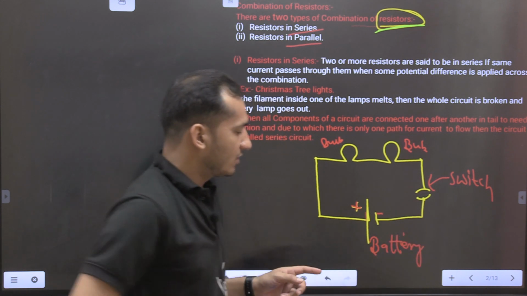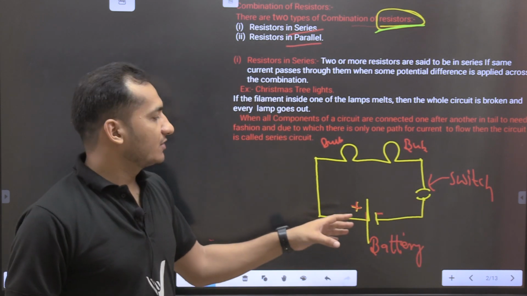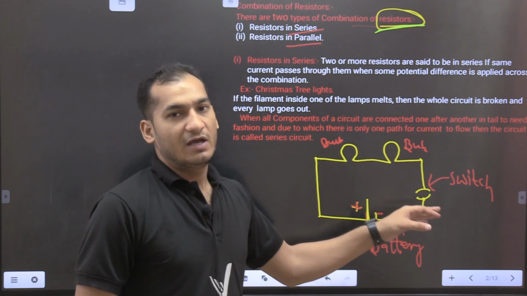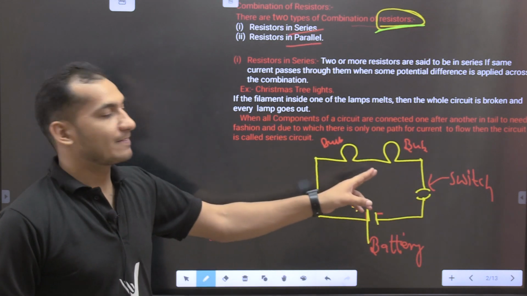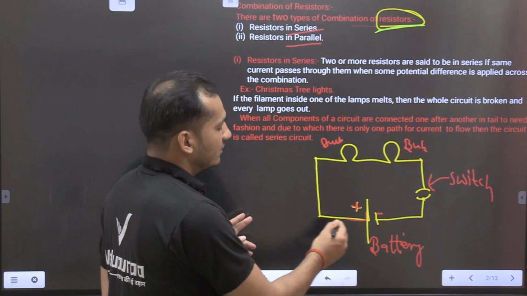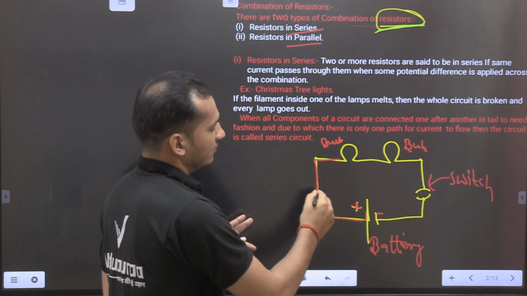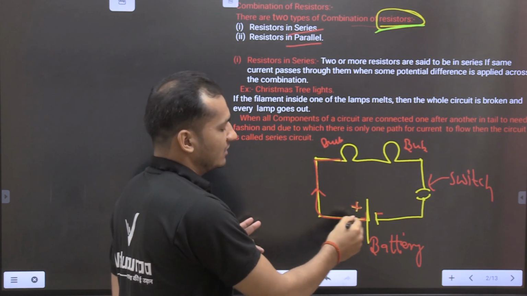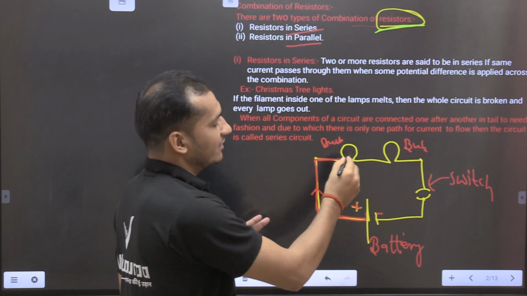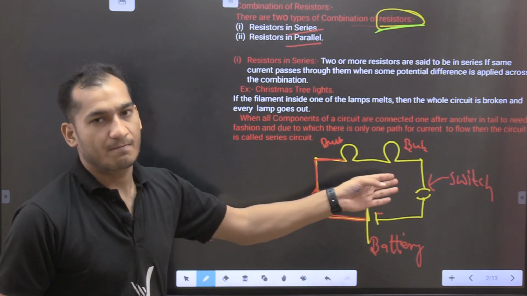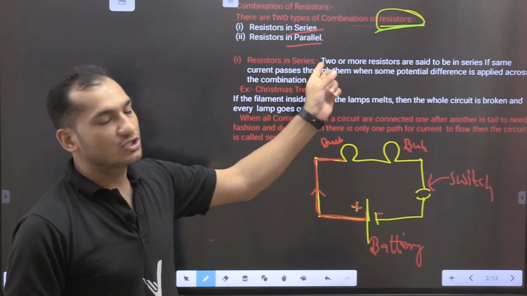When we connect the battery with the help of the switch and we take two bulbs, you see here only these wires we will take, the same wires, and connect the two bulbs. Now what is a resistor in series?